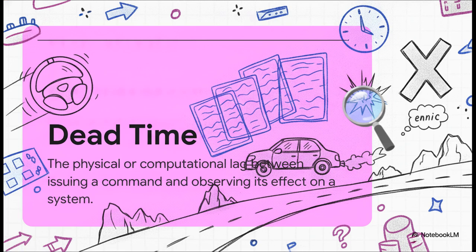Think of it like trying to steer a fast-moving car on a super winding road, but you're looking through a video feed that's delayed by, say, 5 seconds. You turn the wheel, nothing happens. You panic and turn it even more, and suddenly, bam, you've steered right off the cliff. That is the devastating physical reality of dead time.